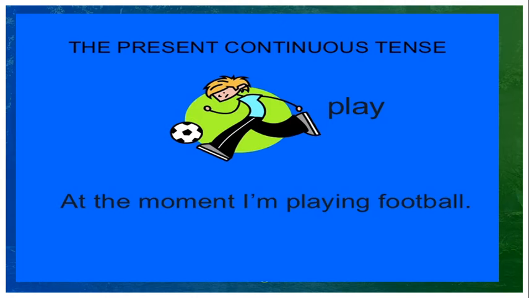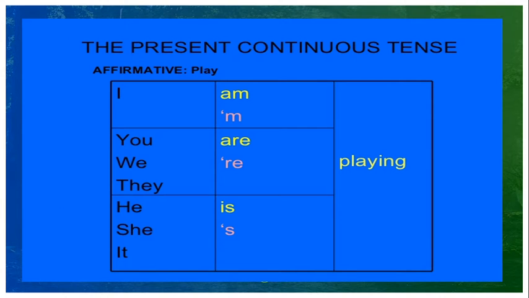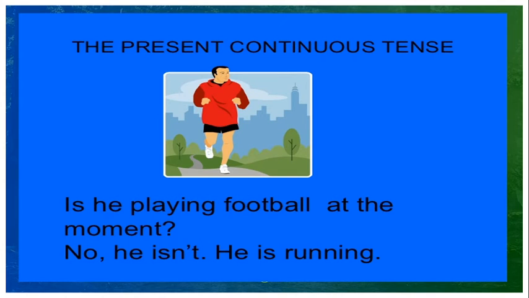if we want to use this present continuous, where to use? We are using this present continuous tense to express the action which is going on at the moment of speaking. This is a form of the sentence in the present continuous. All these sentences are positive sentences. I am playing. In short form, I'm playing. You are playing. He is playing or she is playing. So this is the form of the present continuous.